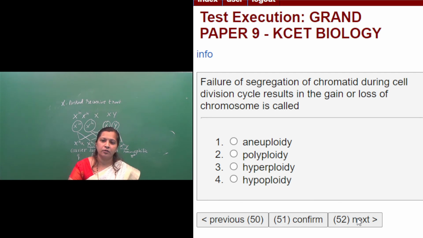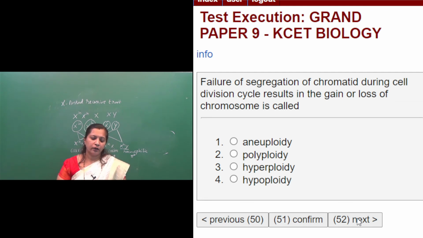That is mainly because of what happens during cell division. During anaphase, what happens? The two separated homologous chromosomes move to the opposite poles of the cell, no?